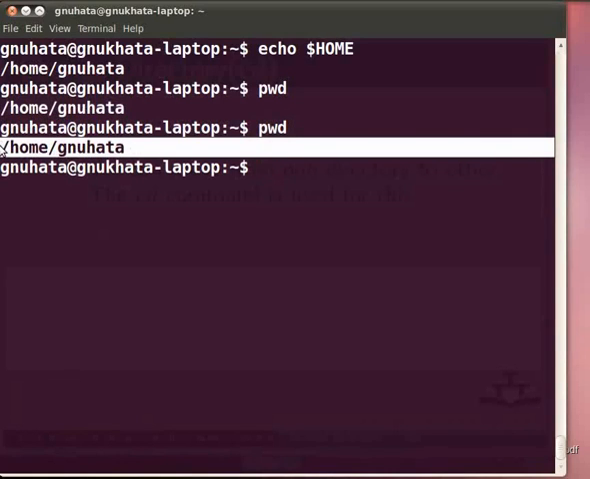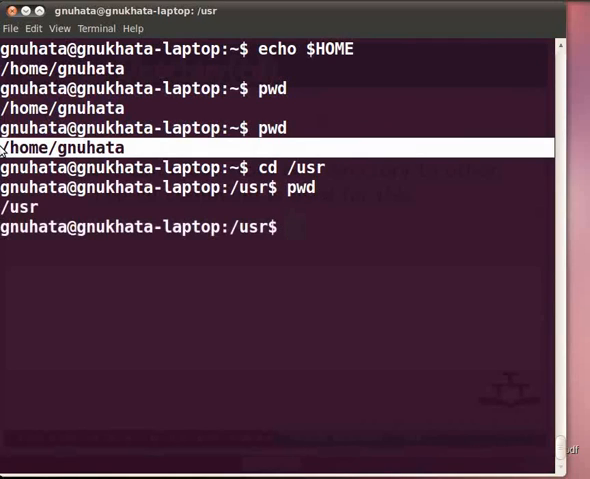Now say we want to move to /usr directory. So type cd space /usr. Remember, here slash in Linux means front slash, and press enter. Now let's see our current directory. Type pwd and press enter. Yes, we have moved to /usr directory.